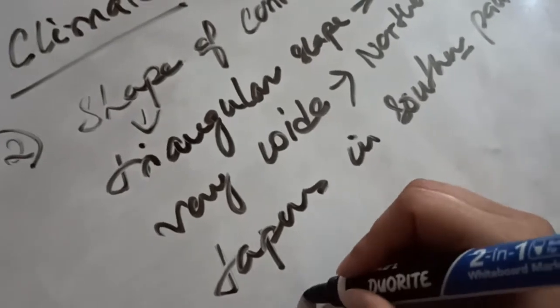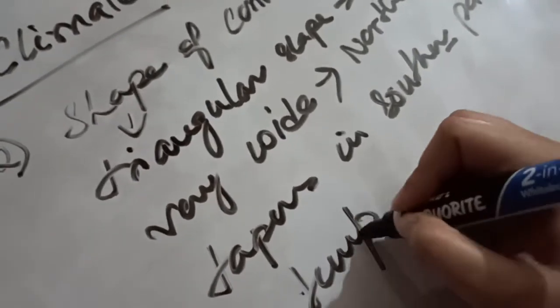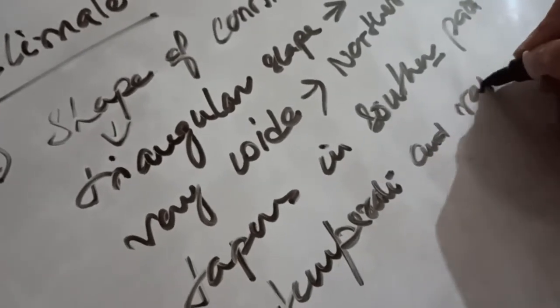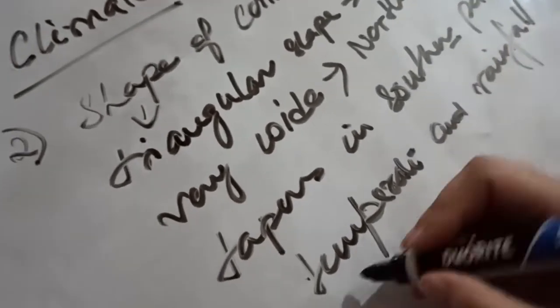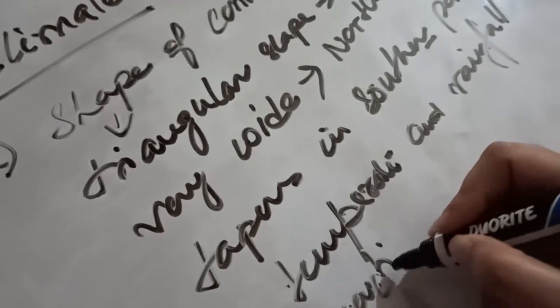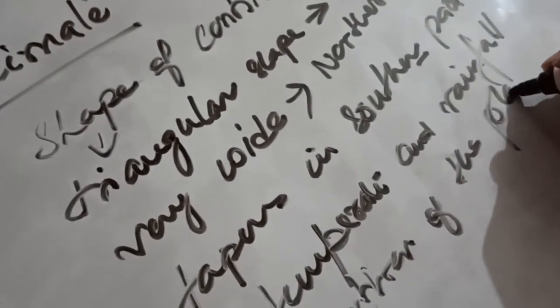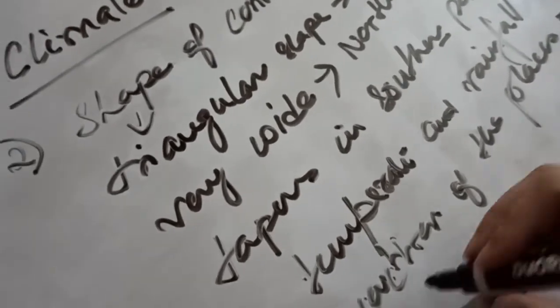As a result of that, it exerts influence on the temperature and rainfall conditions of the places of North America.